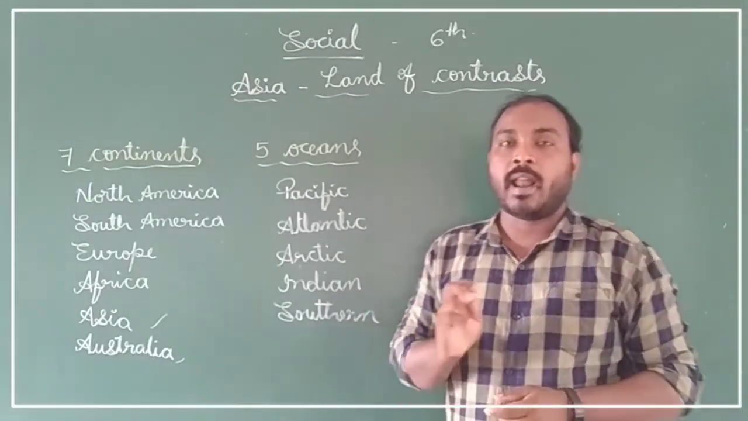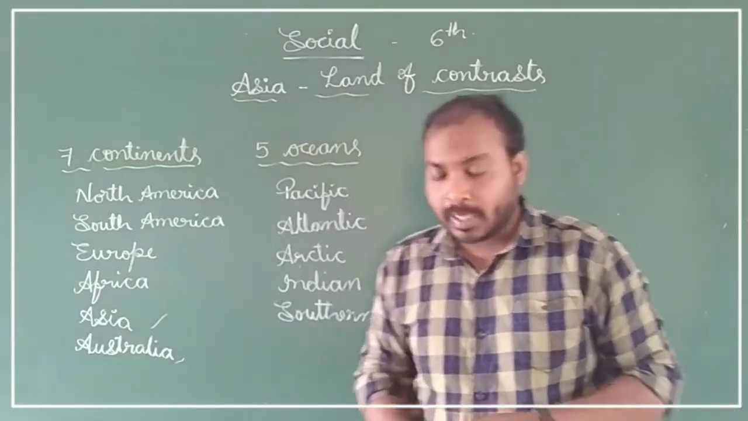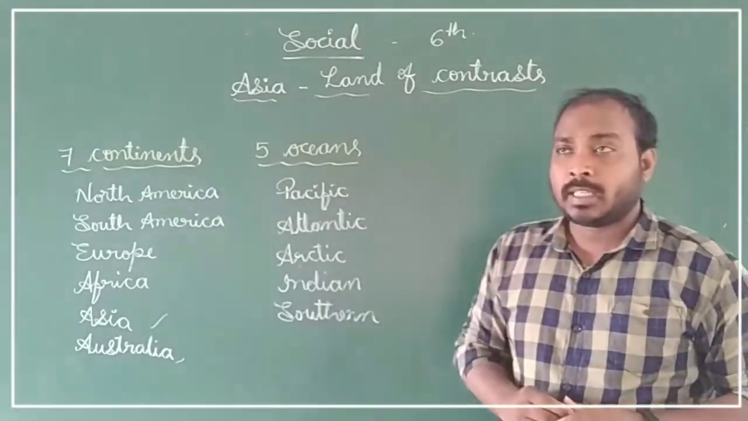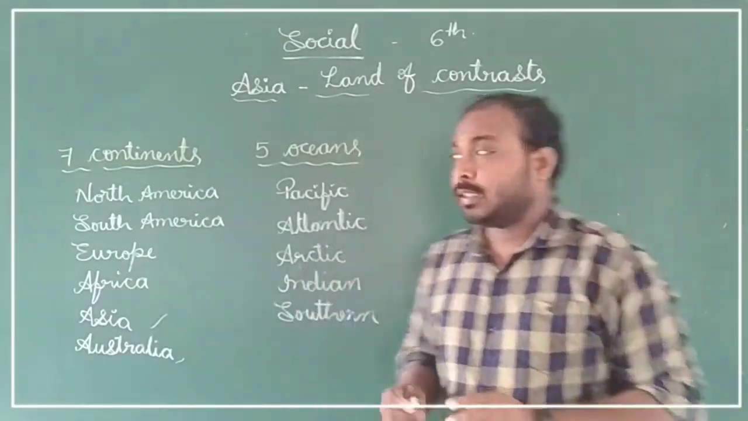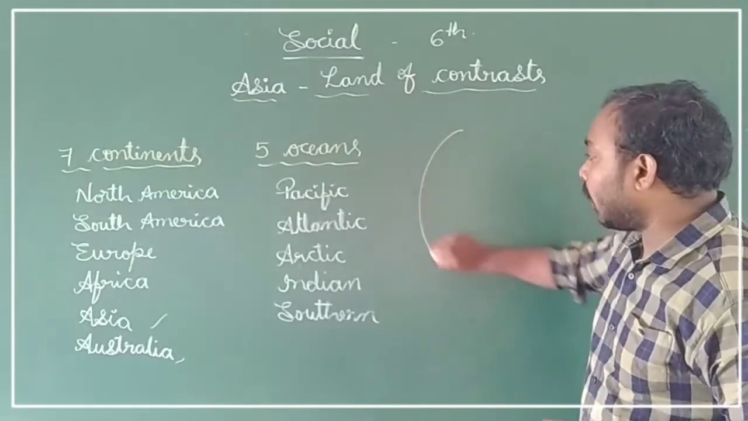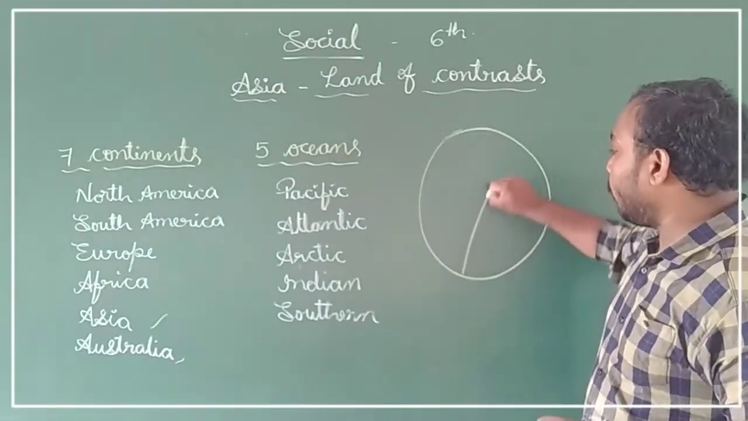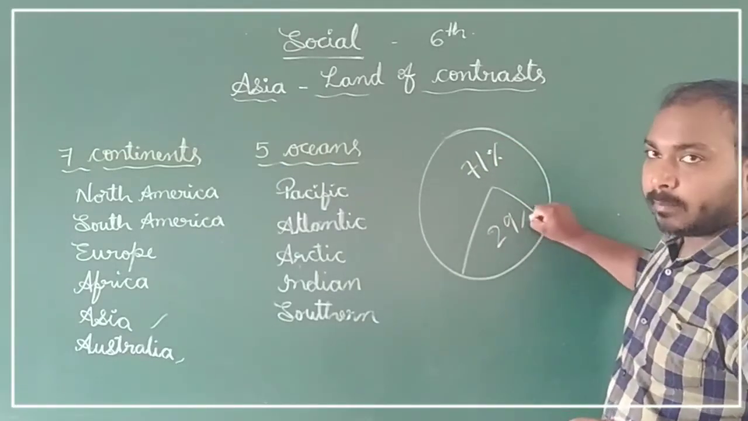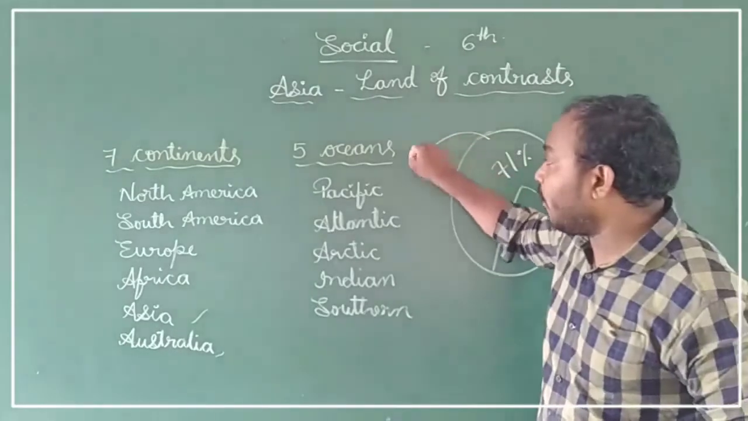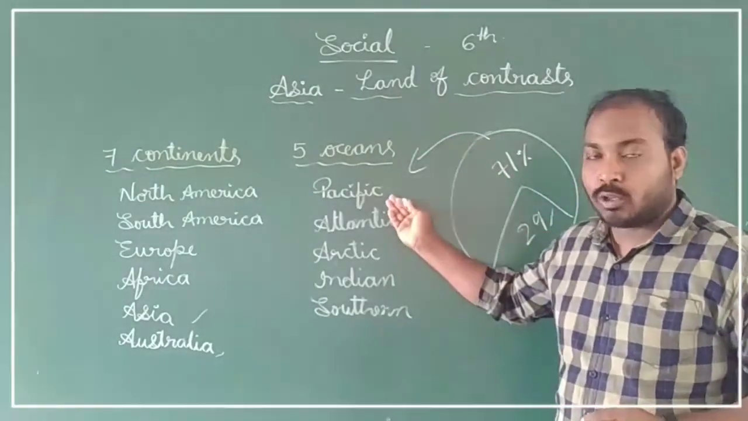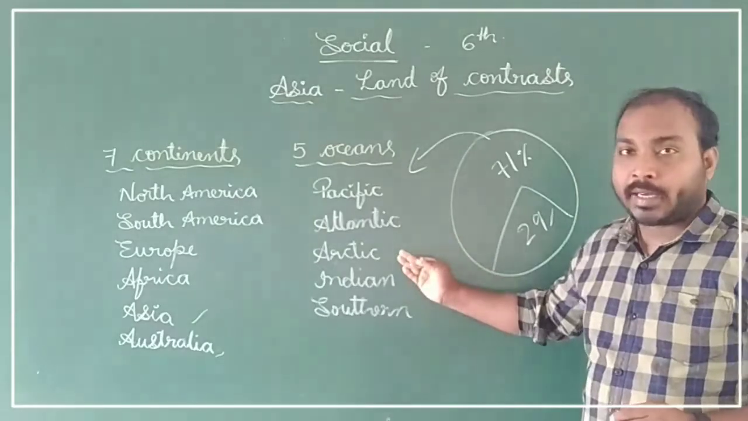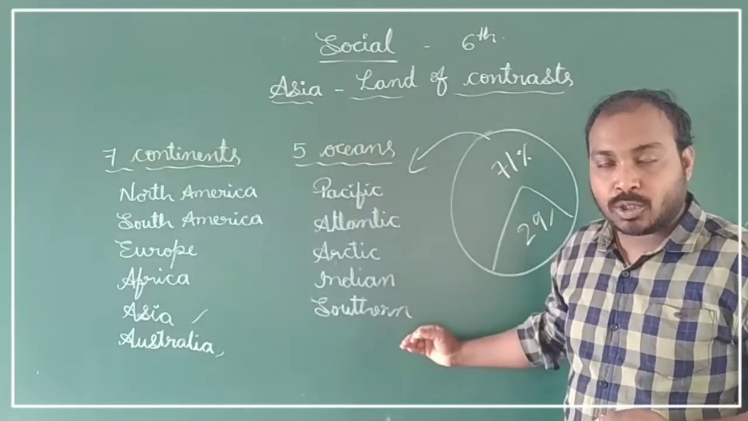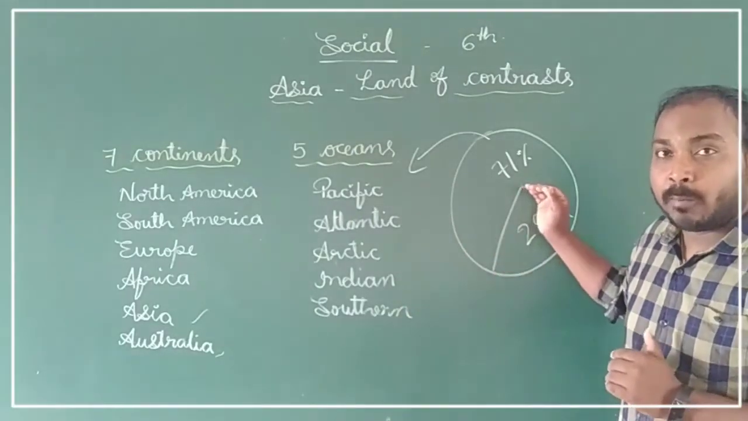The Asia continent, a land of contrasts. Before getting into the lesson, let's see the introduction part. As you know, dear students, the earth has been covered by 71% of water and 29% of land. The 71% consists of the 5 important oceans: Pacific Ocean, Atlantic Ocean, Arctic Ocean, Indian Ocean and Southern Ocean.